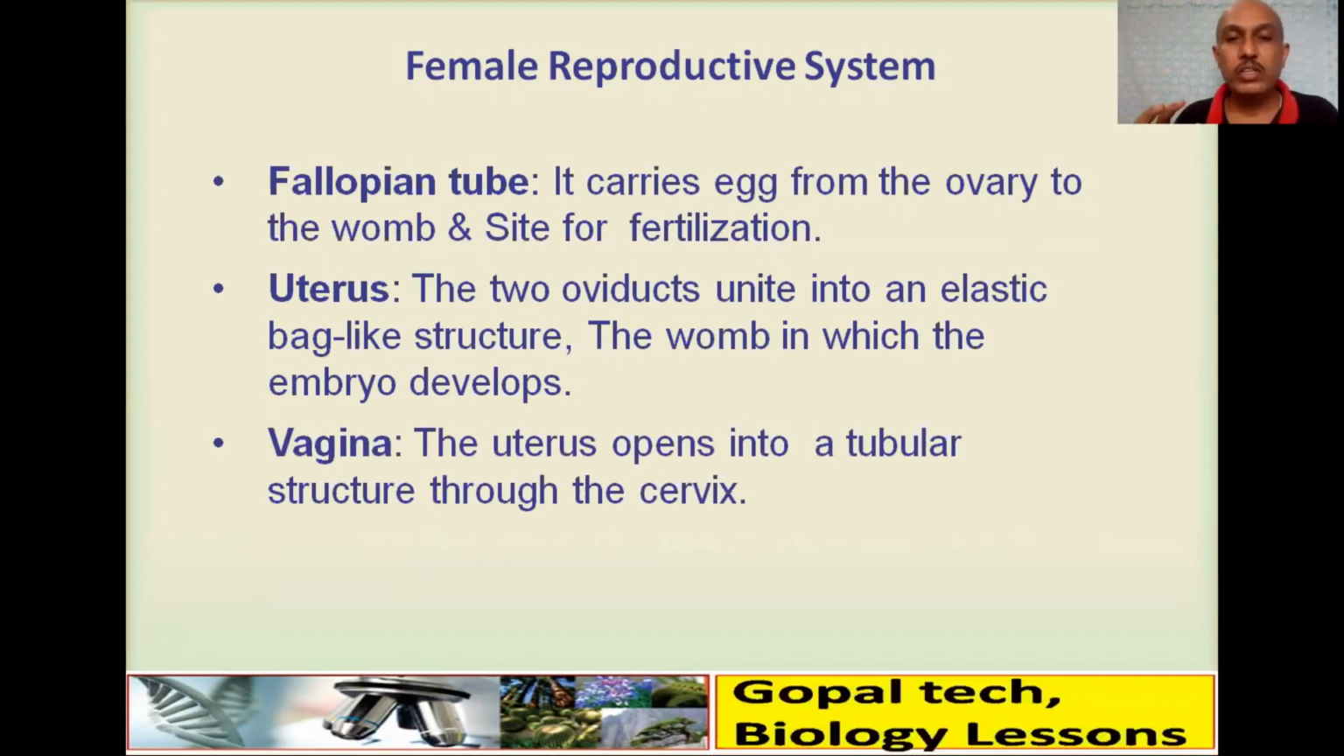Vagina: the uterus opens into a tubular structure through a cervical canal, the cervix. It is also referred to as the birth canal, because the birth of the baby takes place through this vagina.